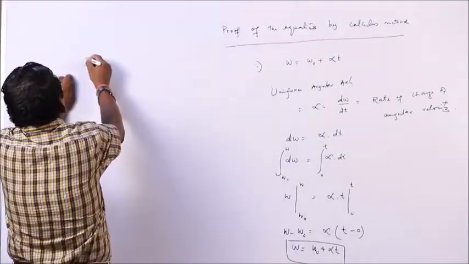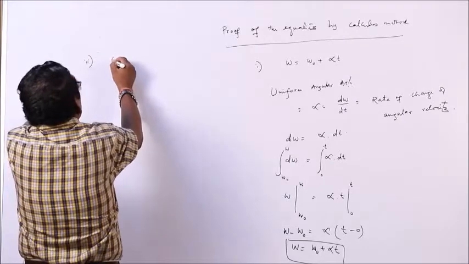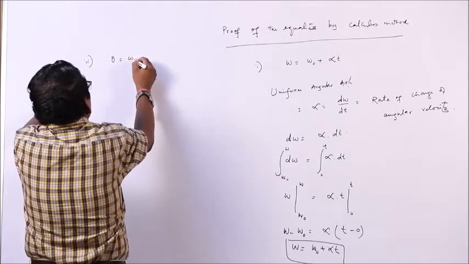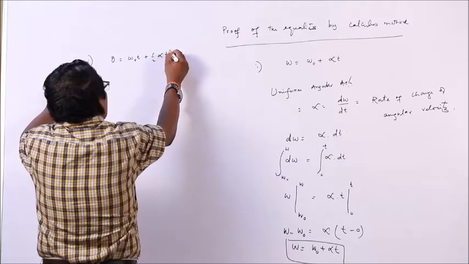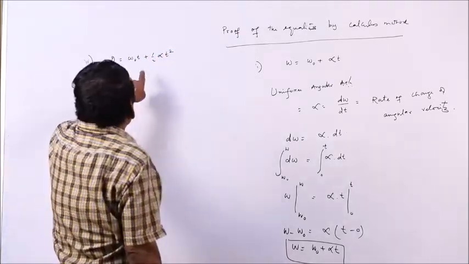Second equation, theta is equal to what? Omega 0 t plus half alpha t square. In this case, what is this?